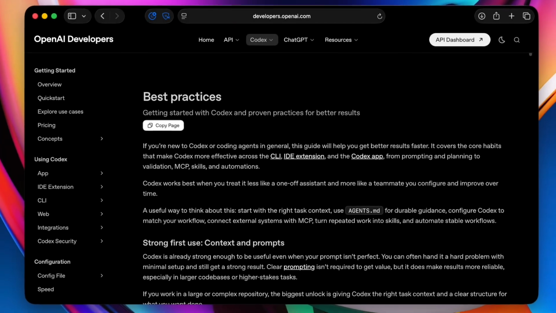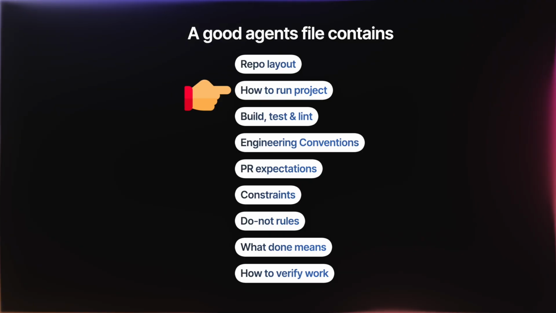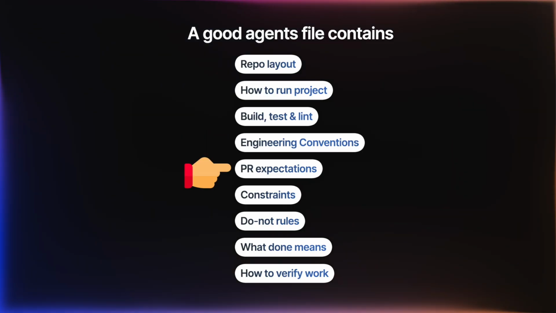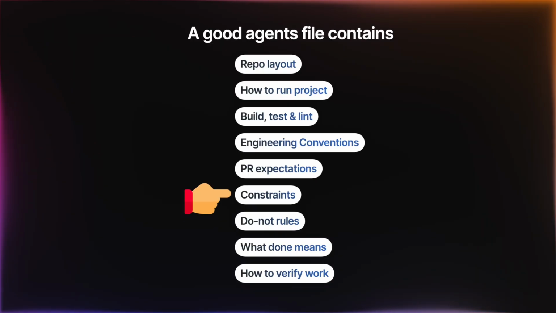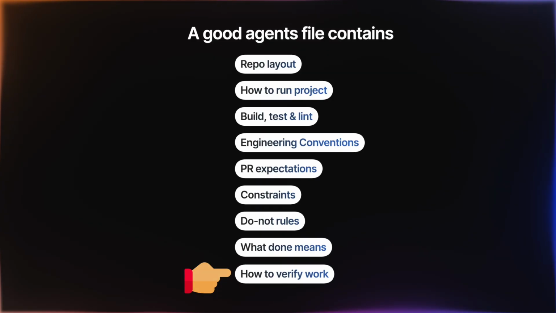The next tip is to use agents.md properly. According to the best practices again, a good agents file contains repo layout and important directories, how to run the project, build, test and lint commands, engineering conventions and PR expectations, constraints and do not rules, what done means and how to verify work. So remember to include these.